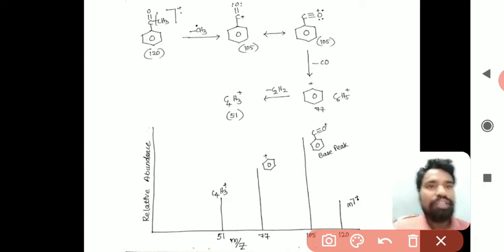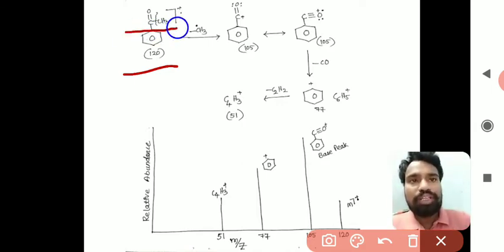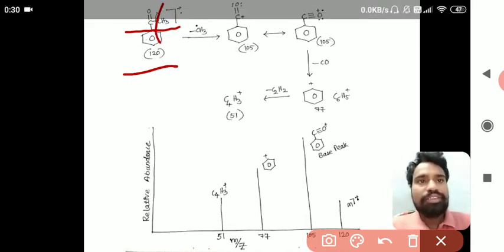Now observe here. In this acetophenone, we have one side a phenyl group, which is a cyclic group, and the other side is a CH3 group. So the carbonyl carbon, that is C double bond O, consists of two groups: one is the phenyl group and the other is the CH3 group. Out of these two, the CH3 group is the smaller group. So what will happen? Automatically the bond between the carbonyl carbon and CH3 will break and the CH3 radical will be removed from the process.